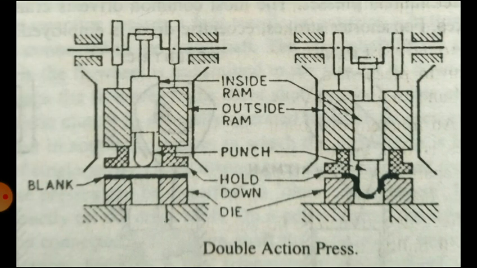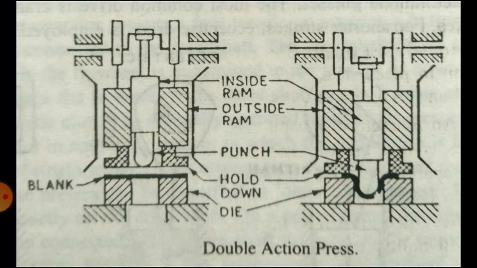Next is double action press. This is a diagram of a double action press. You can see there, this press has two slides moving in the same direction against a fixed bed. So the number of slides or rams is two in this case, and for that it is called double action press. You can see in the diagram, there is one inside ram or slide indicated at the top, and there is another ram that is the outside ram.